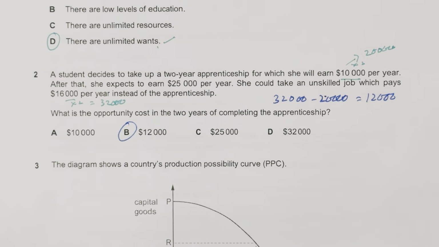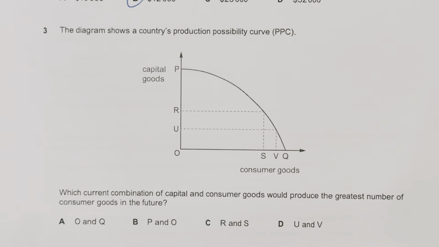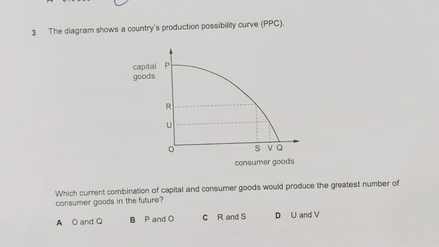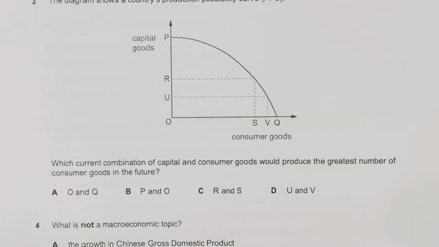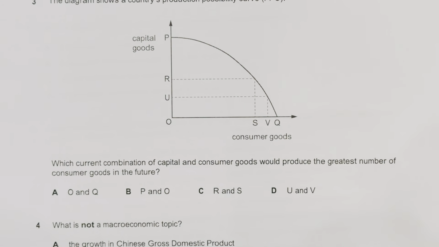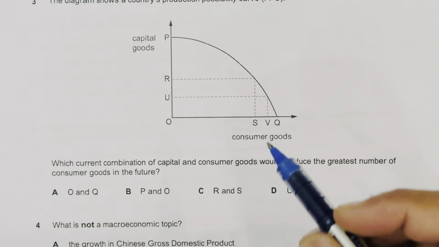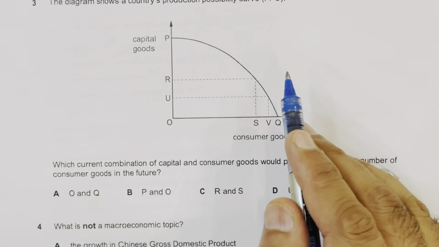The diagram shows the country's production possibility curve, PPC. Which current combination of goods would produce the greatest number of consumer goods in the future? So option O and Q? No, this means more consumer goods are produced. It means there will be less investment by the government in capital goods. So overall, consumer goods cannot be maximized without the use of capital goods.